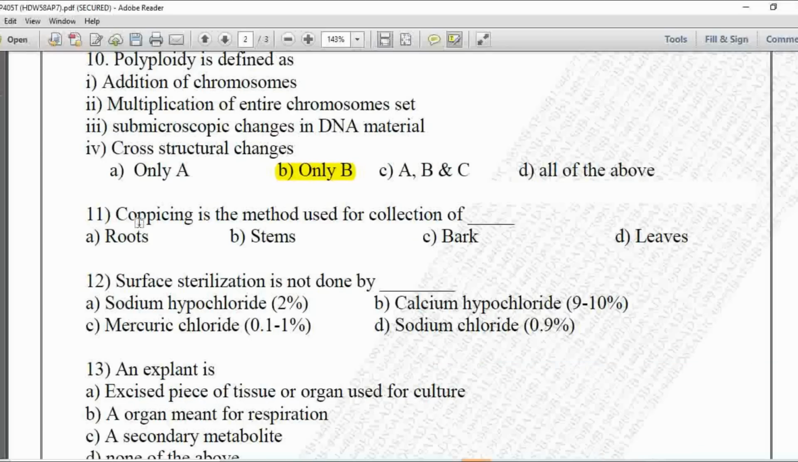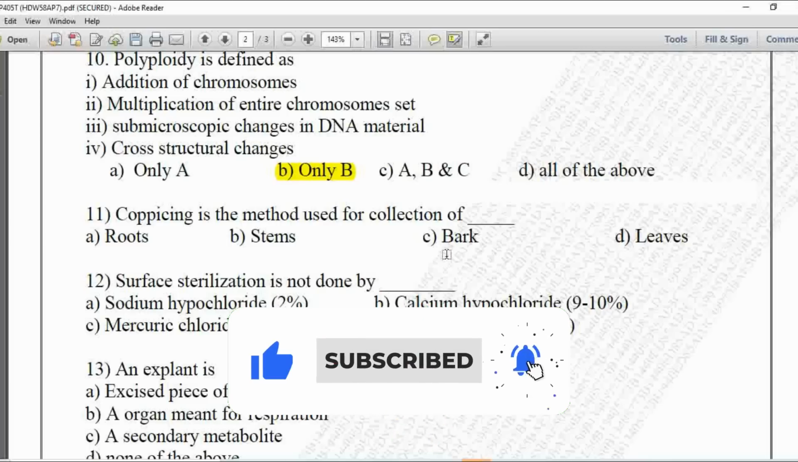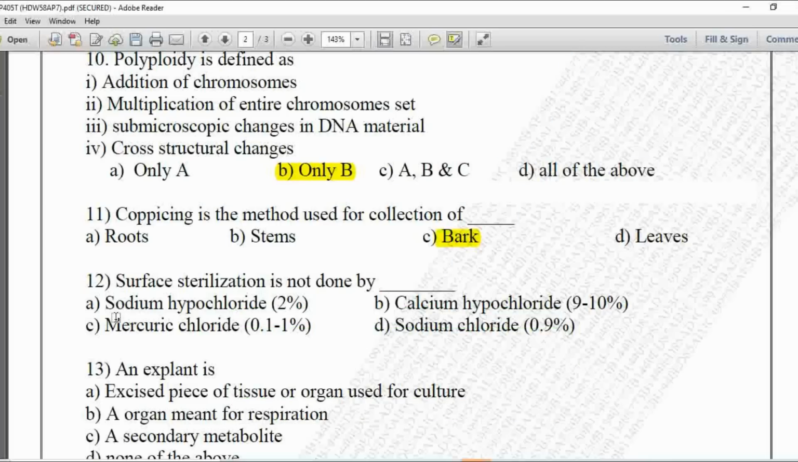Next MCQ 11, coppicing is the method used for collection of dash dash. Option A is roots, B is stems, C is bark, and D is leaves. So here coppicing is the method used for the collection of bark, so option C is correct.